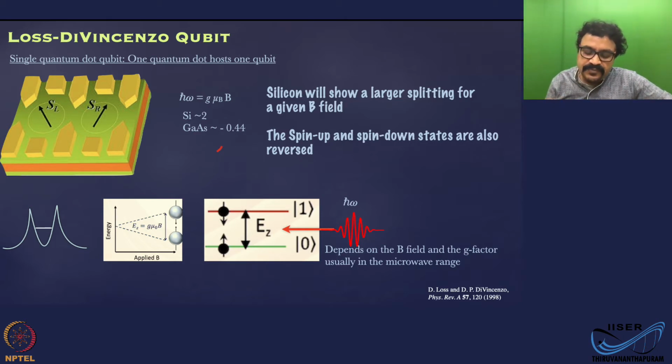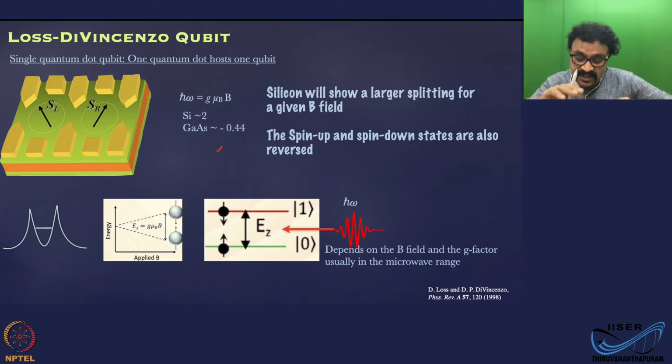And if you look up, silicon has a g factor close to 2. Gallium arsenide has a g factor close to 0.44. There's a minus sign also here. So what that means is the energy splitting between these two states will be almost 4 to 5 times more in silicon compared to gallium arsenide.